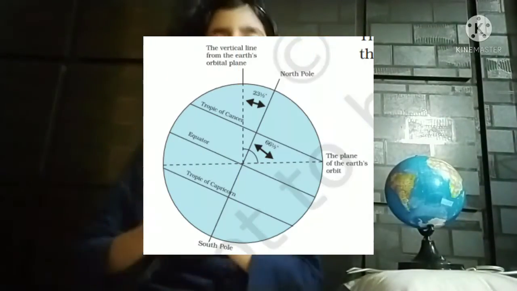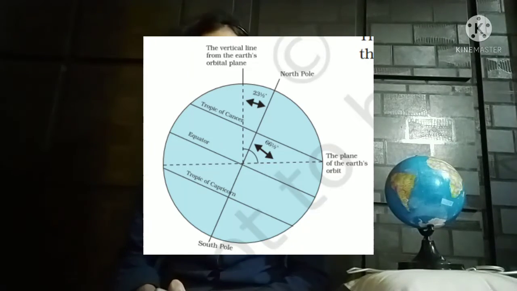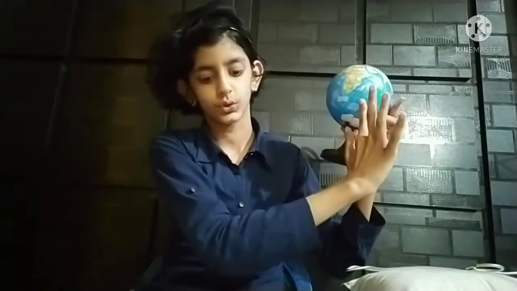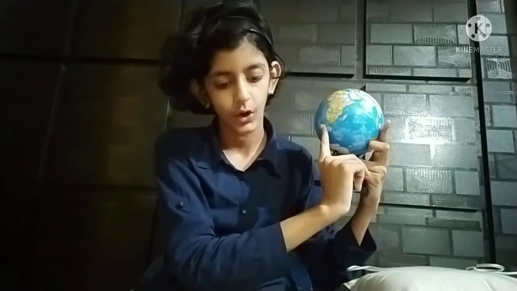Then comes our orbital plane. The orbital plane is basically the axis of the earth, an imaginary line that makes an angle of 66.5 degrees. Now I will tell you what the orbital plane looks like. You will see this movement like this. When it creates an angle like this, it is called the orbital plane.